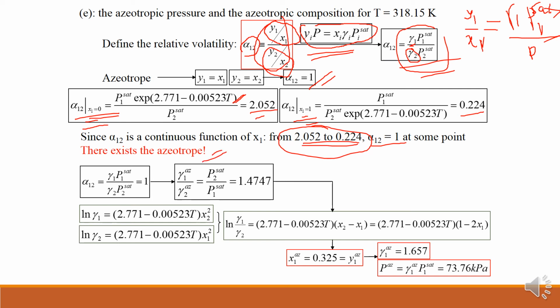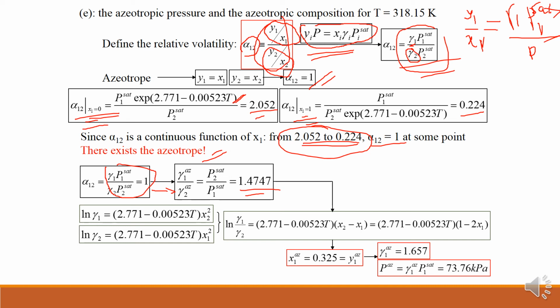So then what I will do, alpha 1 2 is equal to 1, then it is modified like this. Because the temperature is given as 318.15 Kelvin, P2 saturated and P1 saturated can easily be calculated. This equation we have modified like this, so you are getting this ratio as 1.4747. Then you can calculate gamma 1 and gamma 2.